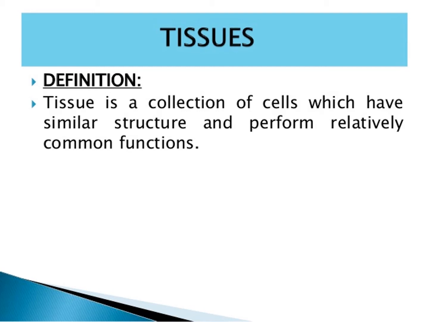For example, in plants, the root, stem, leaves are organs, whereas xylem and phloem are tissues. Similarly, in animals, the stomach is an organ that consists of tissues made up of epithelial cells, gland cells and muscle cells.